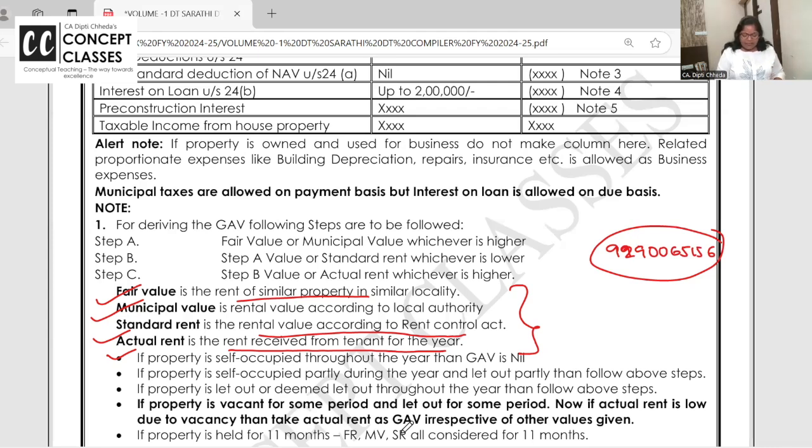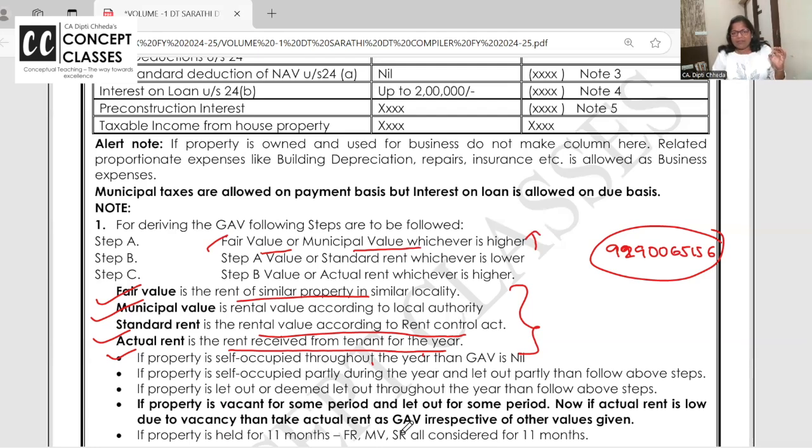Fair rent or municipal value, whichever is higher. Now we will derive the GAV. Once again, what is fair rent? Arm's length value. What is municipal value? Expected rent as per the municipal authority. Standard rent is rent as per the Rent Control Act, and actual rent is the rent received from the tenant. Now, fair rent or municipal value, whichever is higher. This is step one to derive the GAV.